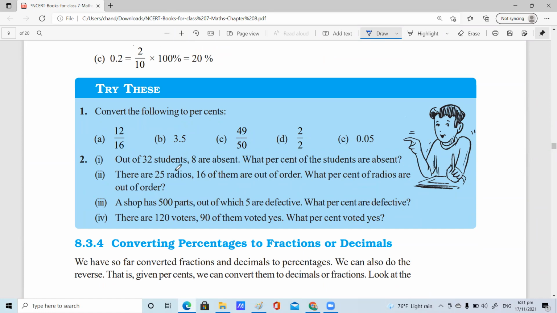Yes, you see, children, these questions say convert the following to percentages. Here there are a few fractions given, a few decimals. Anyway, we are learning fractions to percentage. Here they're asking to convert 12 by 16 into percentage, so multiply by 100%. Children, here you have to simplify this.